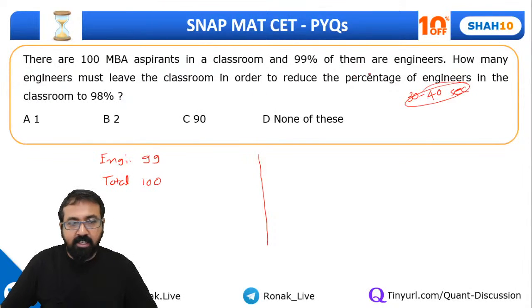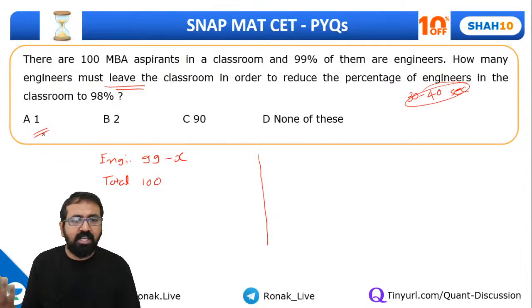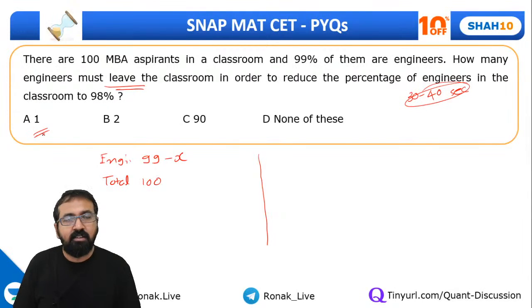Okay. And how many engineers must leave the classroom? So I can assume that X engineers must leave the classroom. Acha, will the answer be 1? Because 99 minus 1, it's 98. So it becomes 98%. Huh?